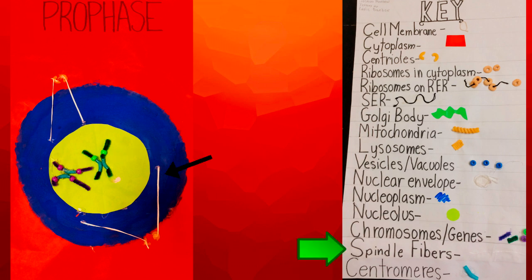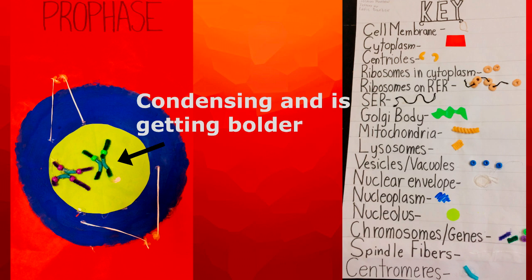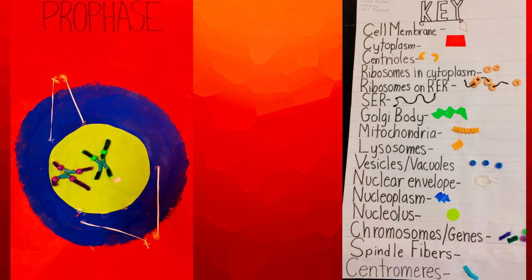Also, spindle fibers start to shoot out of centrioles through the cytoplasm. Spindle fibers also go into the nucleoplasm, but not through the nucleolus. We can also see the chromosomes condensing in the nucleolus. Now, after prophase comes metaphase.